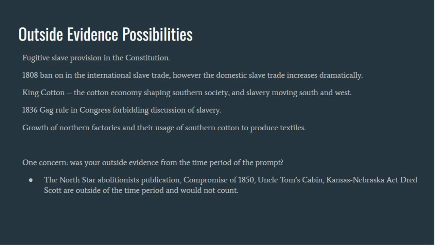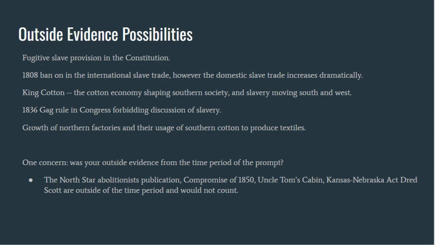Finally, some pieces of outside evidence, which would be evidence that is not linked to any of the documents at all, and it could go towards aiding an argument. A few things that I thought of that could have been weaved nicely into an essay include a discussion of the fugitive slave provision in the Constitution and the 1808 international slave trade ban.